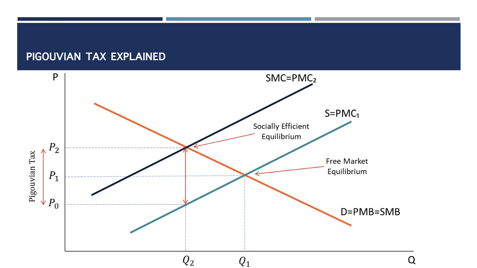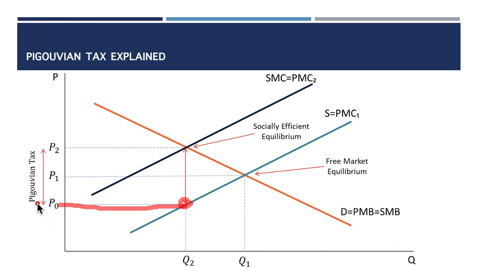All right, please note that at this point the price is also shifting from P1, which was the equilibrium price, to P2. But also note that if it was taken at a point where the private marginal benefit is the same as the social marginal cost, it would be here, and this would be P0, price 0.